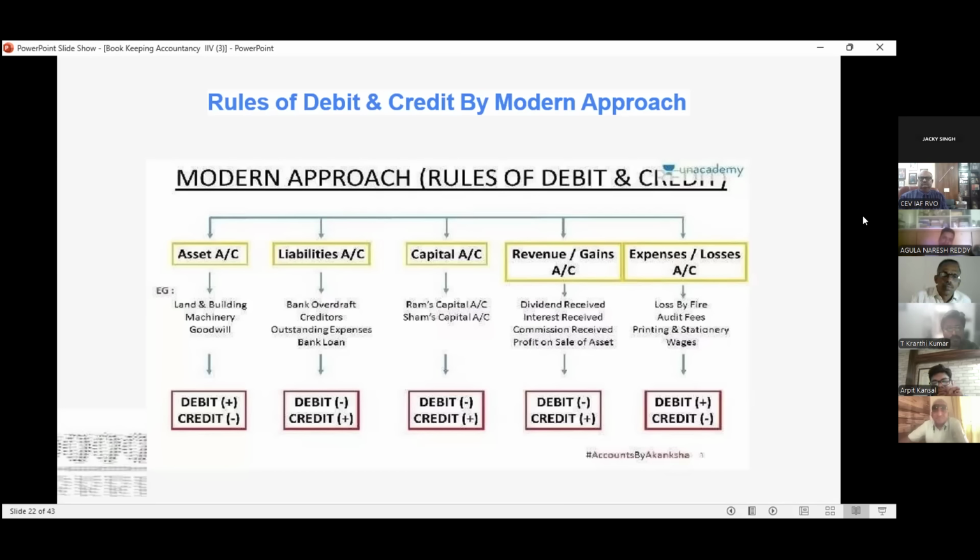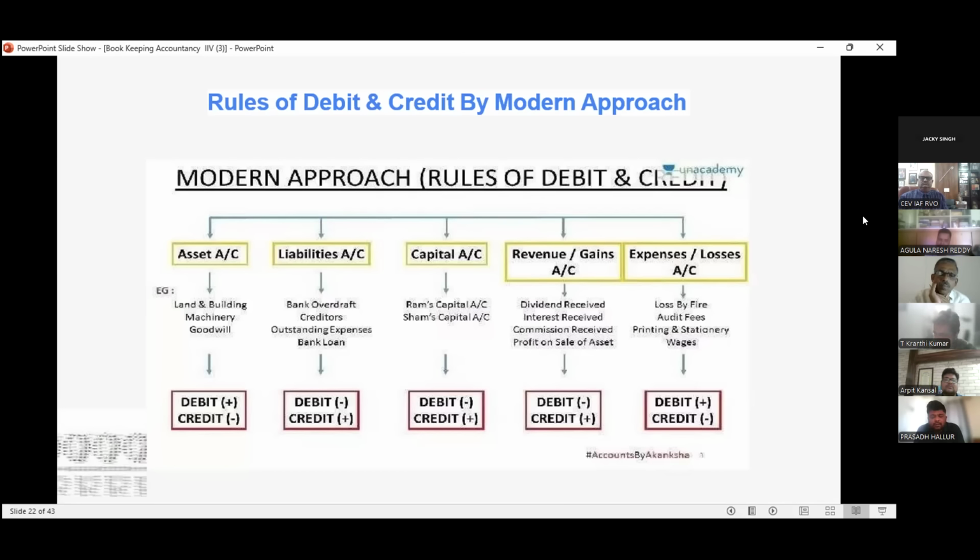Sir, who have not understood, please come forward. Excuse me, sir. Capital account. So yes, capital account. We have discussed the business entity concept. In the business entity concept, what we have said is that owner and business are two different entities.